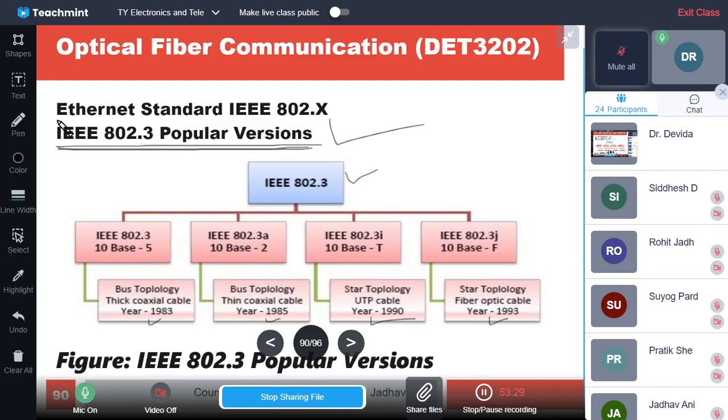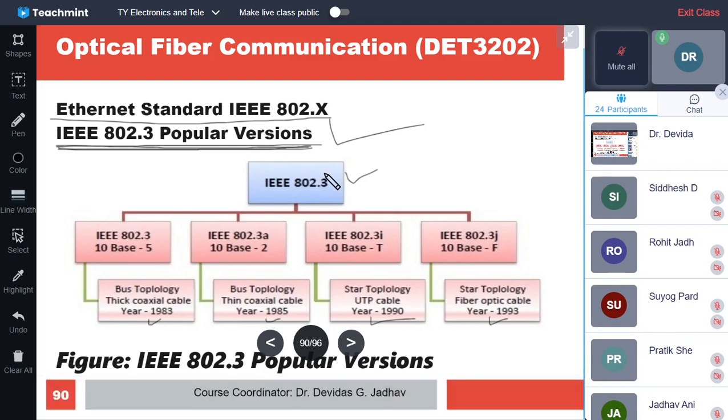So the Ethernet standard is IEEE 802.x, and out of that, IEEE 802.3 has some popular versions. Many versions are developed, that is 802.3, 802.3A, and many others. Then I is also there, J is also there.